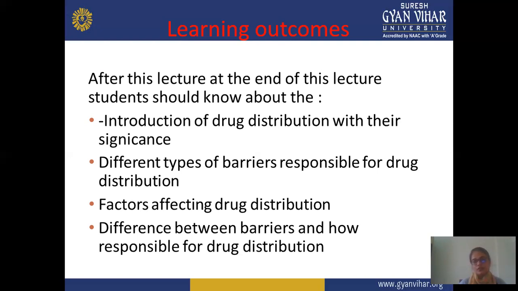Next is the difference between the barriers and how they are responsible for drug distribution. According to this difference, you can work out which barrier is more easily permeable, or through which barrier a drug crosses easily. So you should know the difference between all these barriers and the different types of barrier responsible for drug distribution.